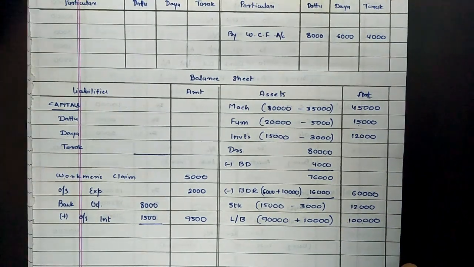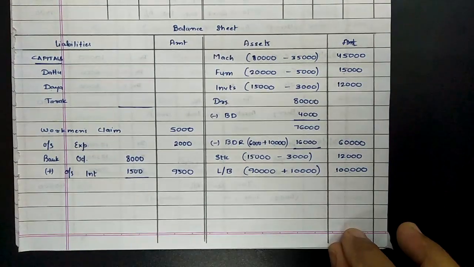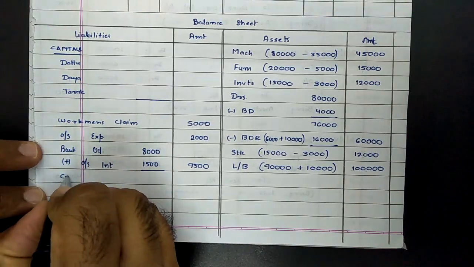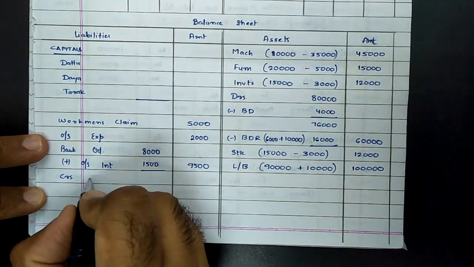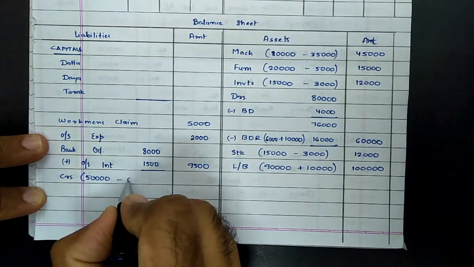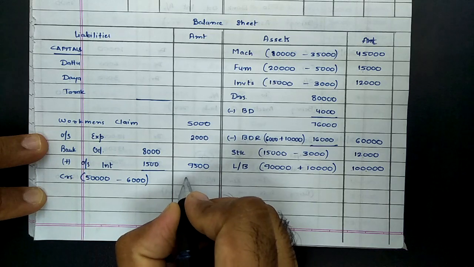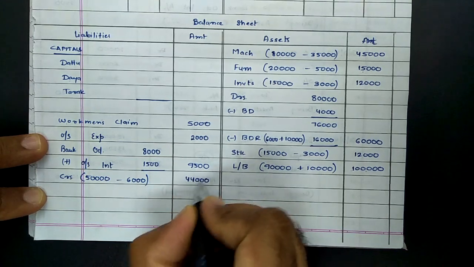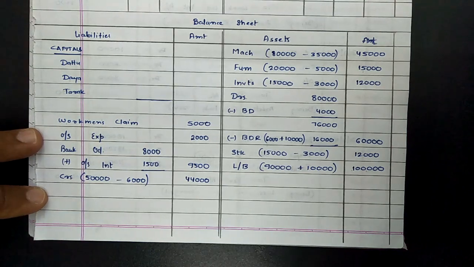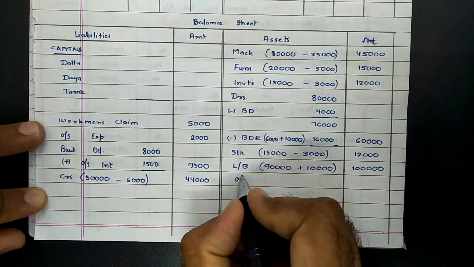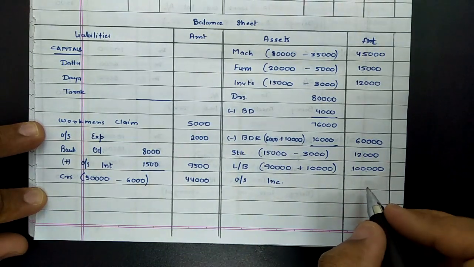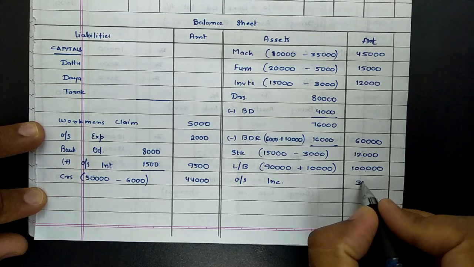Same way, creditors, it is found on credit side. Creditors on credit side implies decrease in liability. So previous value of creditors were rupees 50,000. According to revaluation, creditors are credited by rupees 6,000. So now new value of creditors would be only 44,000. And last one, income receivable. This was previously not provided. It's an unrecorded asset. So if we record an unrecorded asset, it will lead to increase in asset. So it will be on asset side, outstanding incomes rupees 3,000.